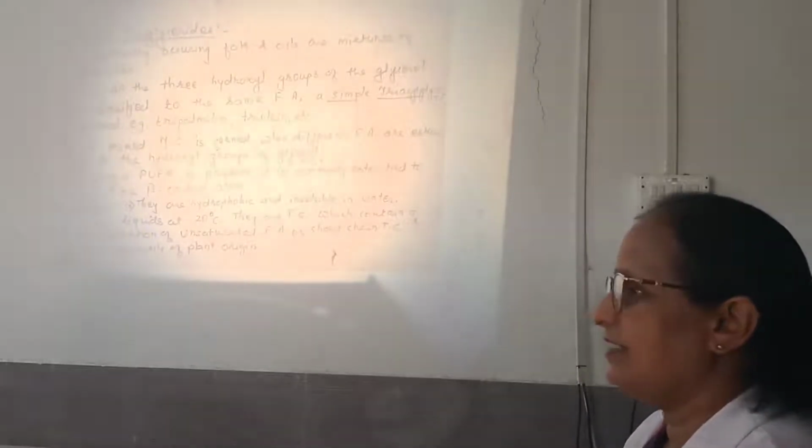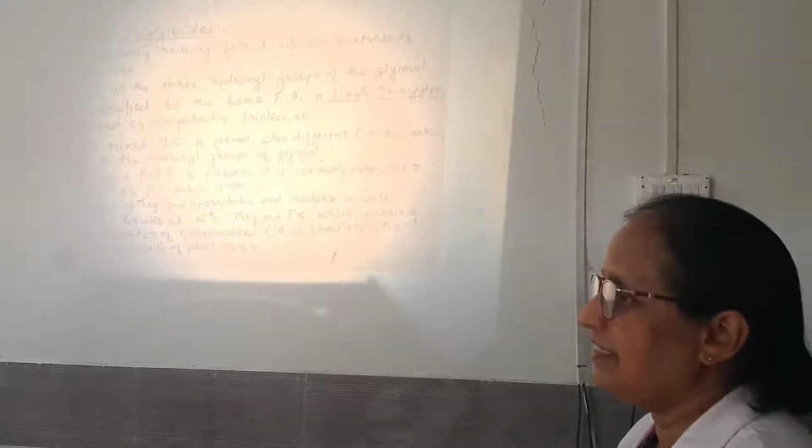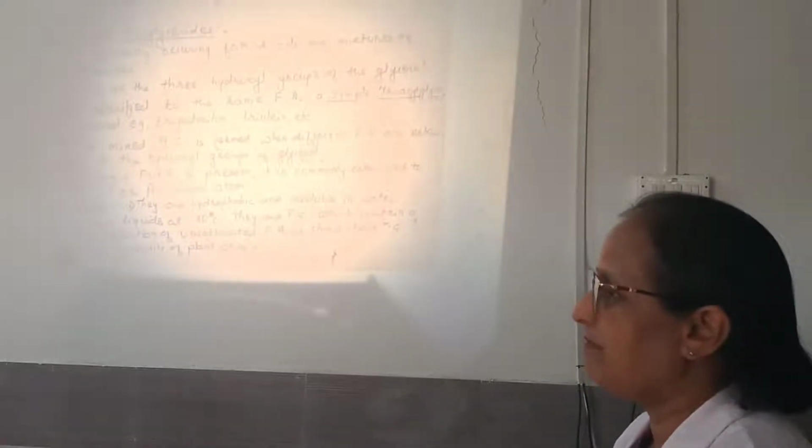Certain properties of these triglycerides: they are hydrophobic and insoluble in water. One specific characteristic of the lipids is that they are insoluble in water. In the same way, the triglycerides are hydrophobic and that's why they are insoluble in water.